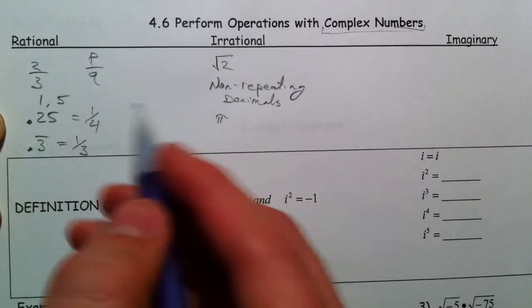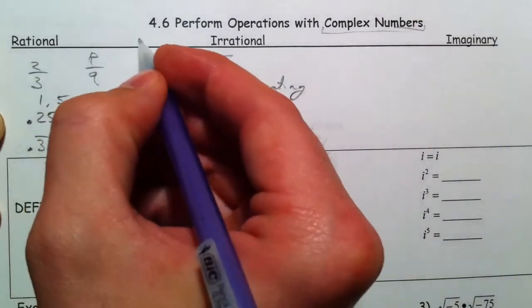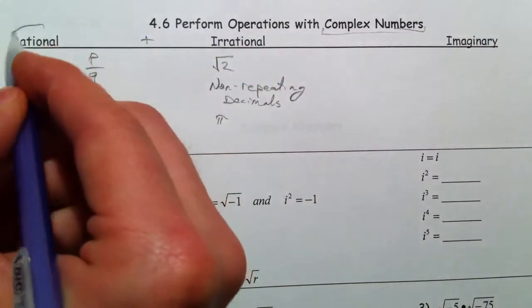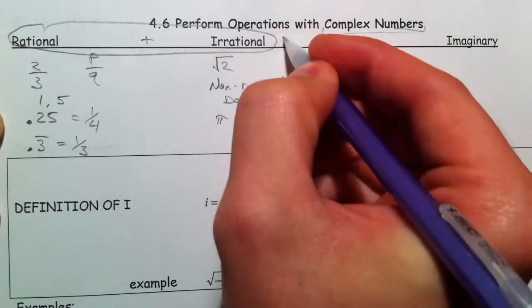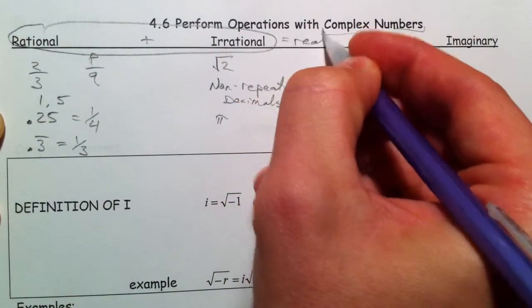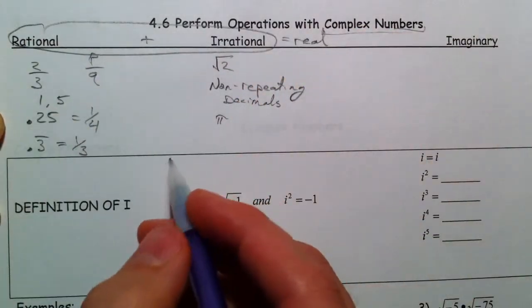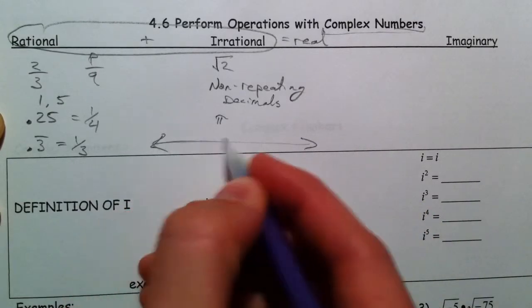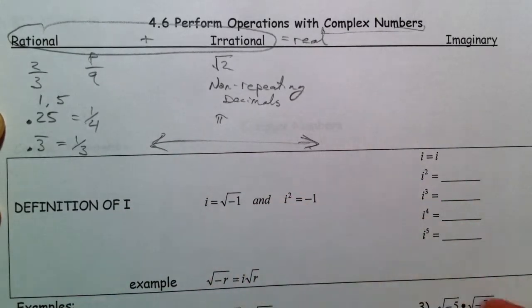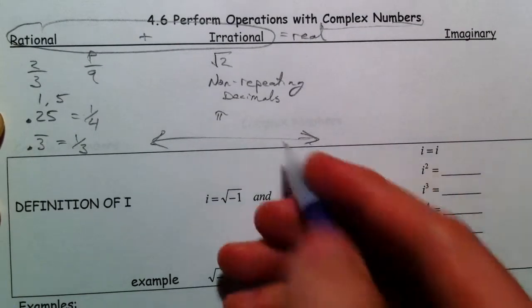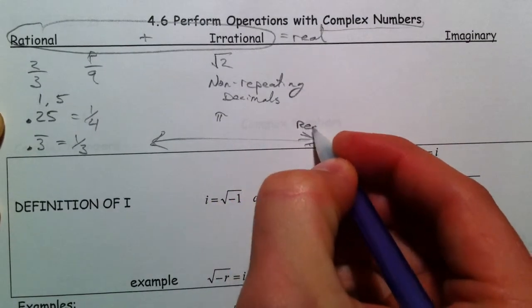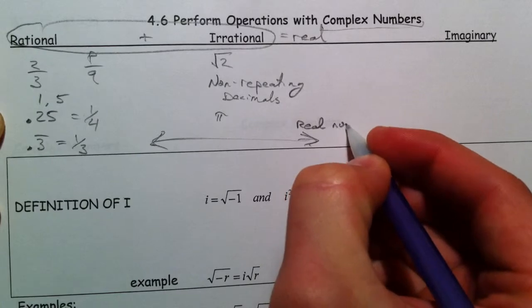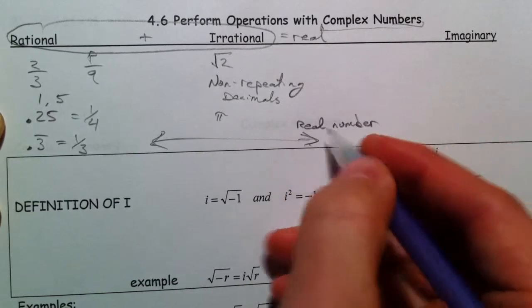Together, these numbers equal the real number line. Everything that you draw on the number line from negative infinity to positive infinity, anything that you draw on the real number line anyways. Think about it like that. Real number line. Today we're going to talk about imaginary numbers.